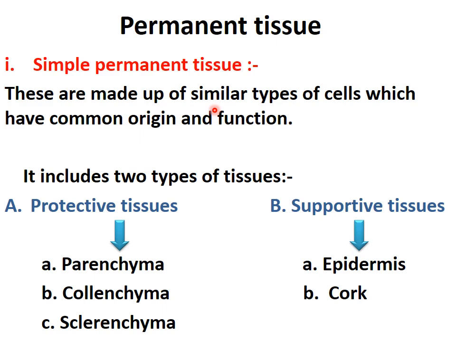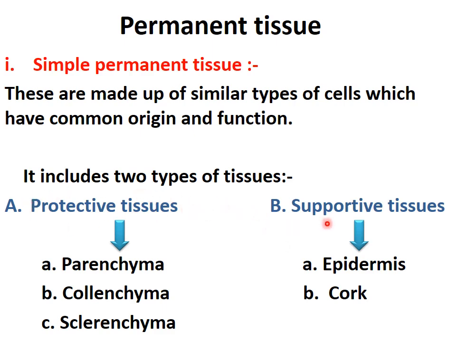So simple permanent tissue is that tissue which is made up of similar types of cells which have common origin and function. Now, what are the types of simple permanent tissue? They are protective tissue and supportive tissue. Under protective tissue, there are three types of tissue: parenchyma, collenchyma and sclerenchyma. And under supportive tissue, there are two supportive tissues which are epidermis and cork.